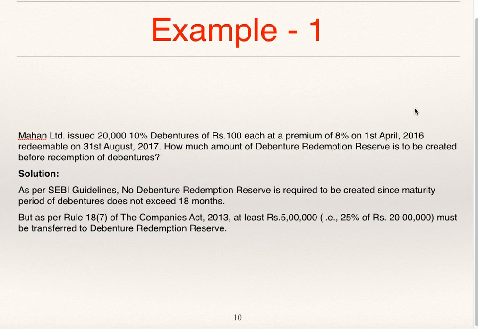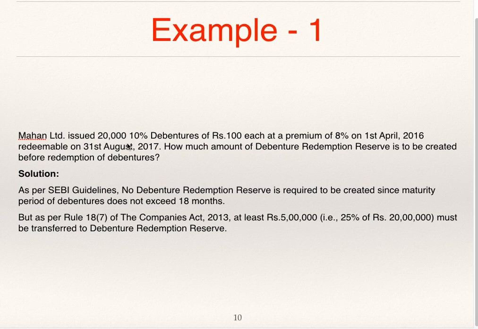This period is very important. What is the date of issue? 1st April 16. When are they redeeming it? 31st August 17. So you are supposed to find out how many months. April 16 to March 17 will be 12 months. Then April, May, June, July and August, 5 months. 12 plus 5, total 17 months.